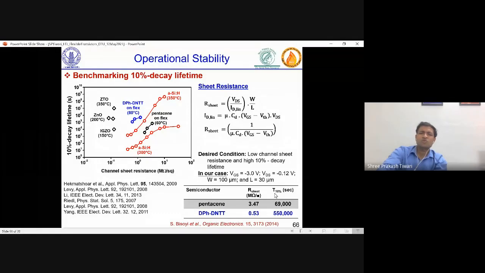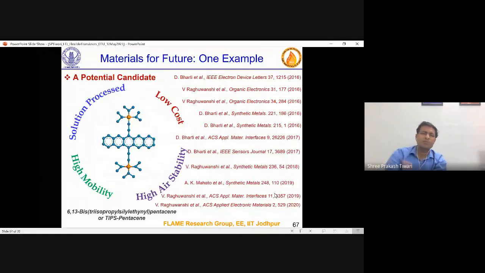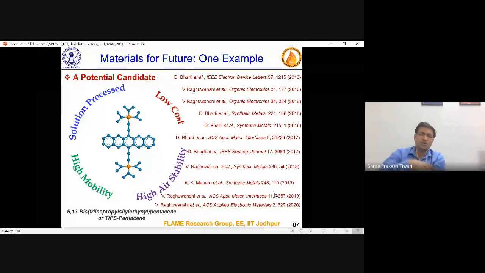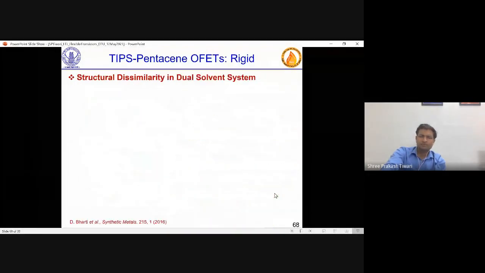So here we are talking about pentacene, but then there was a form of pentacene where you see the center, these 5 benzene rings, are nothing but pentacene, and then 2 additional branches are making it TIPS pentacene, which is soluble. We explored this material a lot, worked on various aspects. And why did we work on this material? As device engineers, you don't go and make materials, but we just try to choose whatever best is available in the market and try to optimize. That's what we did as a device group.